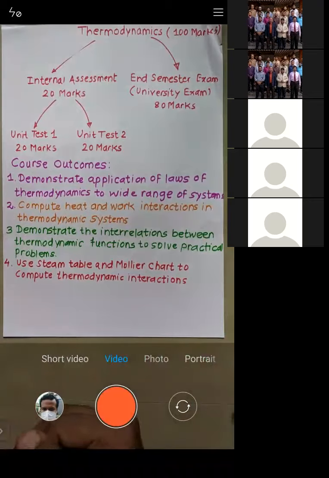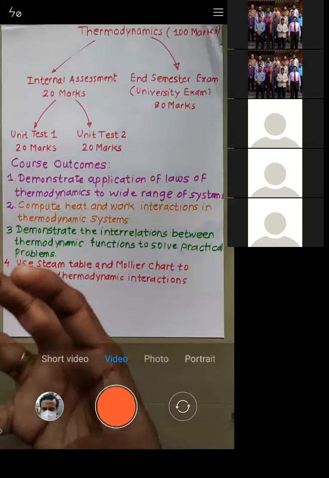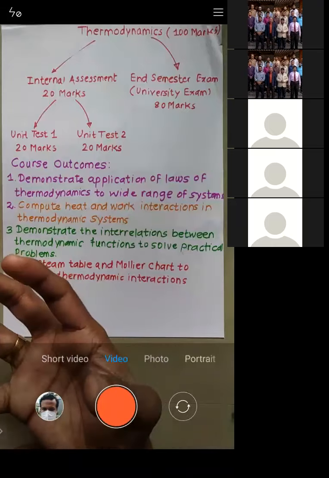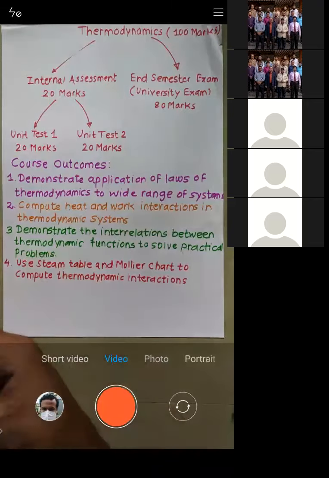What is our atmospheric pressure? Our atmospheric pressure is 1.013 bar. Now what I'm asking is, you take water in a pot and put that pot on a gas stove and start heating it. What will happen? Can anybody tell me?